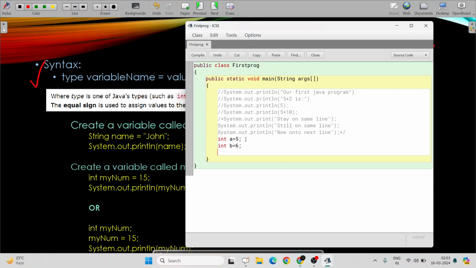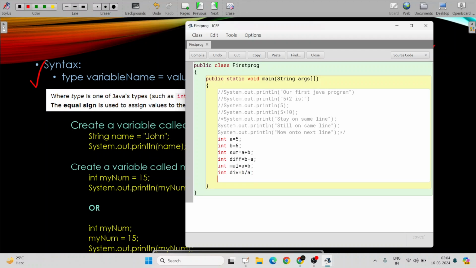Alright, so what we will do? We will do the sum of those two variables. int sum equal to a plus b. If I calculate the difference between the two, int difference equal to b minus a. You could have also done a minus b, then you would have got 5 minus 6, that is minus 1. But 6 minus 5 is plus 1. I have shown that you can also do a minus b. int multiplication, I'm writing mul equal to a asterisk b. And the last line, int division, div equal to b by a.